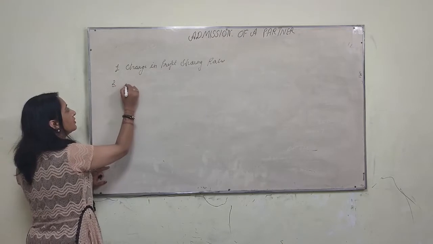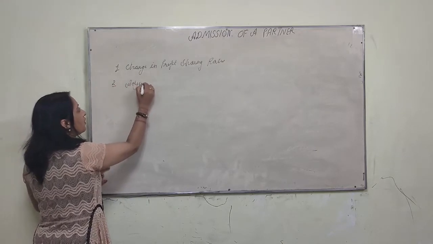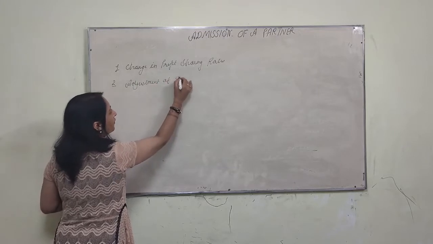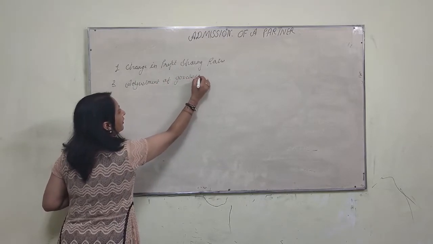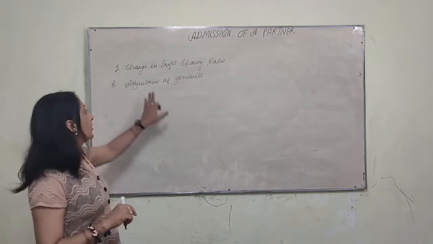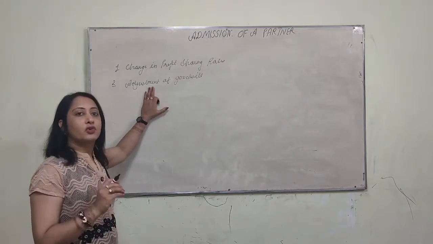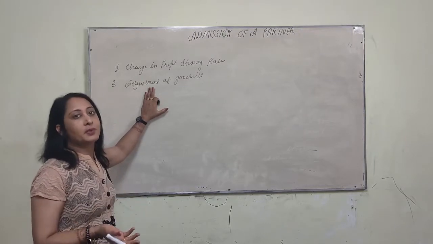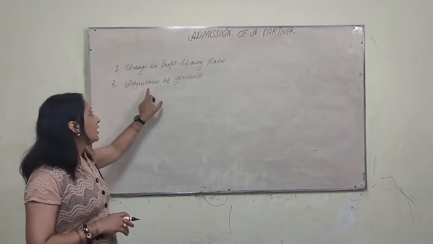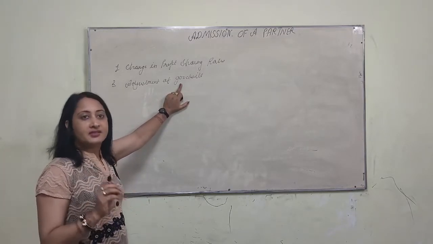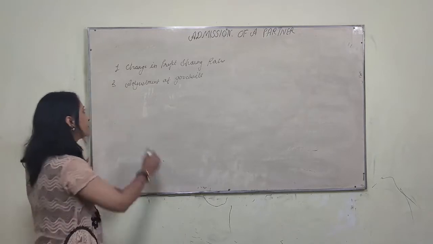The second one, adjustment of goodwill, or treatment of goodwill. When a new partner is admitted to the partnership, he will bring his share of goodwill in cash or maybe in kind, or he does not bring his share of goodwill in cash. The amount of goodwill is distributed among all the partners in the sacrificing ratio.